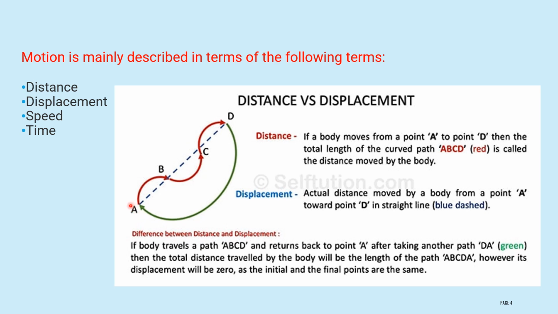In this case, first you will leave the house, then you will reach school, and after the completion of the school you will reach home. Then here the initial and final position is your home only. You are meeting at the same point. Therefore, in this case, displacement will be 0. Remember the point: displacement will be 0, but distance cannot be 0, because distance is the total length covered by the curved path. Okay.